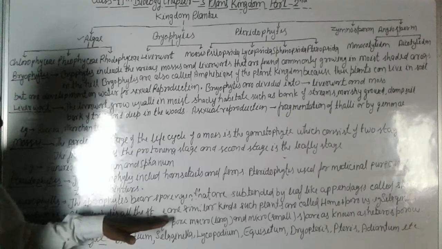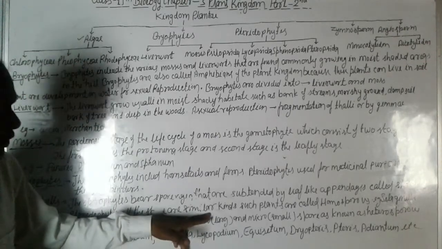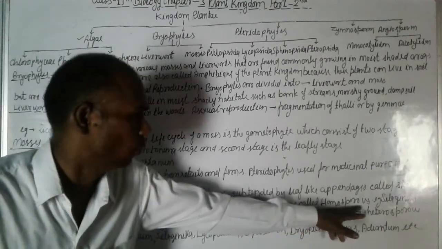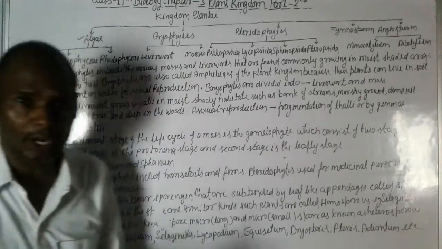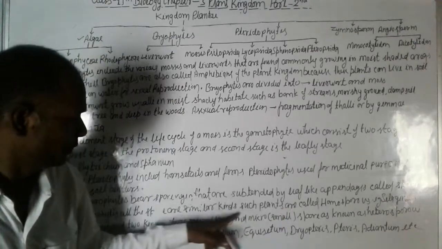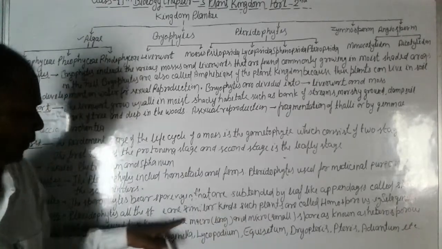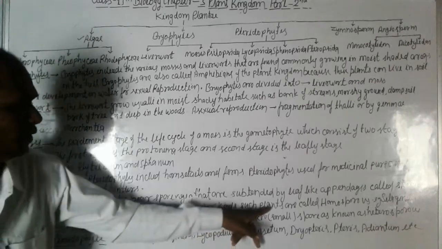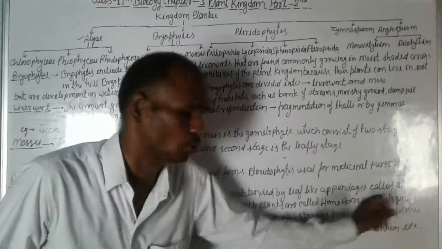And again, homosporous. In pteridophytes, if all of the spores are similar, all spores of similar kind, such plants are called homosporous.